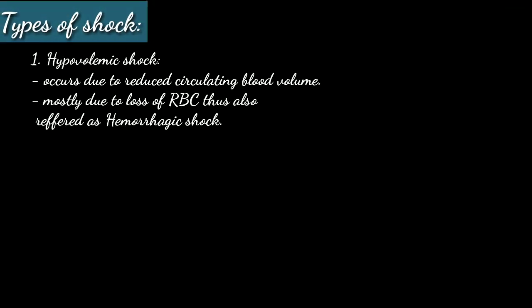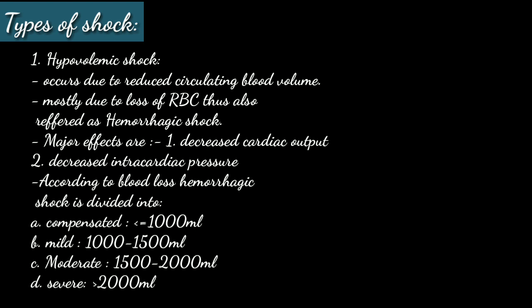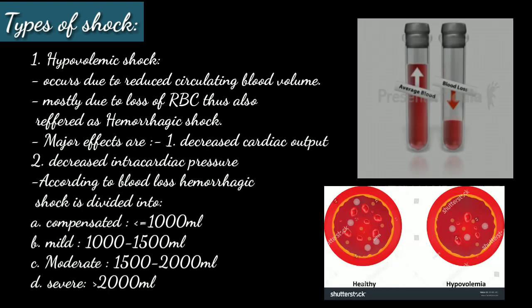Now let's see the different types of shock along with their pathogenesis and causes. Now the first one is hypovolemic shock. It occurs due to decreased circulating blood volume and mostly due to loss of RBC, and thus it is also referred to as hemorrhagic shock. Now major effects of this shock are decreased cardiac output and decreased intracardiac pressure.